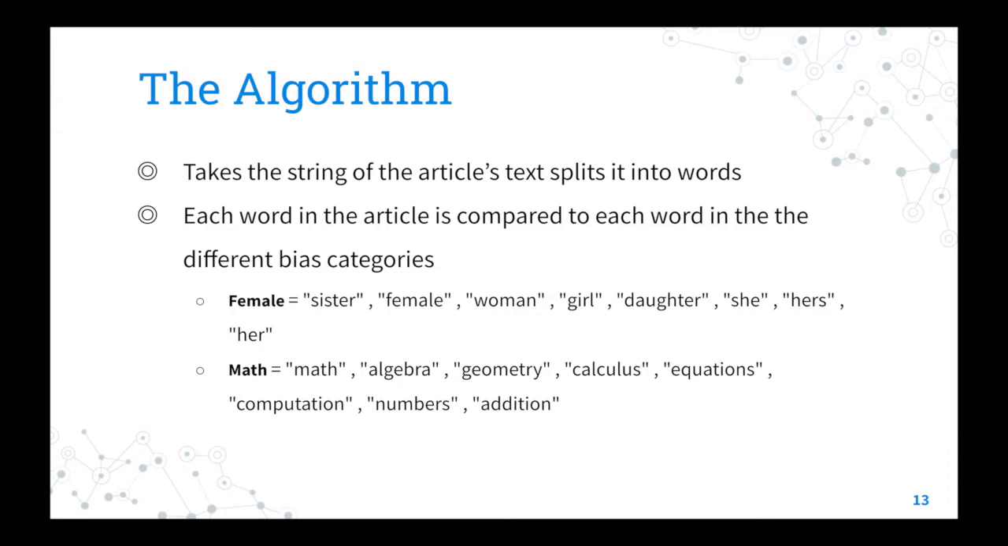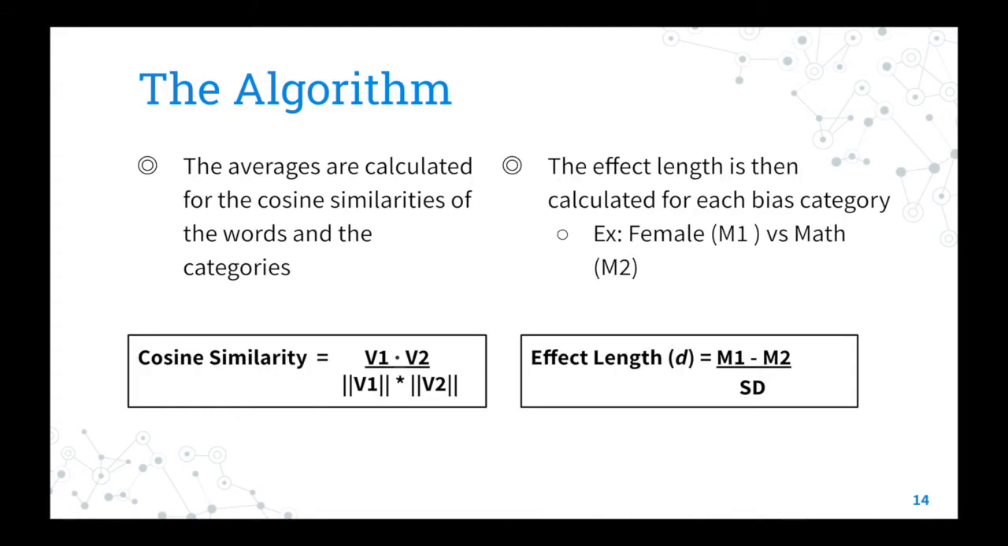The list of words we use to represent each bias category were chosen because research by Professor Caliskan showed that these words could accurately represent human semantic biases. The biases that we calculate for our project are the male math female arts bias and the male career female family bias. So the article's list of words are compared to each of these bias categories. The way that we compare each of the words in the article with each of the words in the bias categories is by calculating the cosine similarity of their word embeddings.